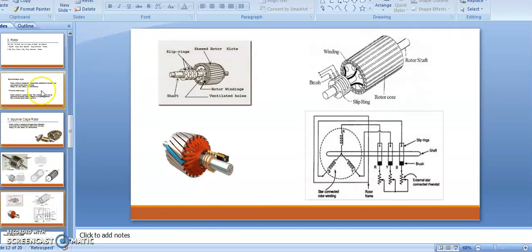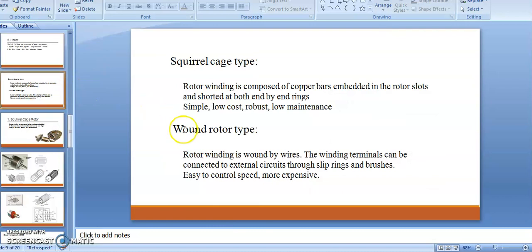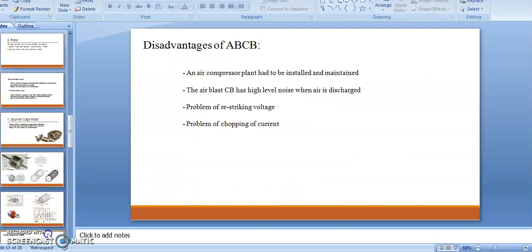Now again it has different advantages. The slip ring induction motor, slip ring rotor has a winding, as I said earlier. The winding terminals can be connected to the external circuit through slip rings and brushes. And again it is easy to control speed, but it is more expensive, that is, the cost of the slip ring induction motor is more compared to the squirrel cage induction motors.